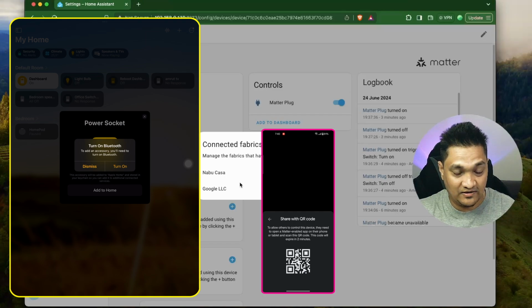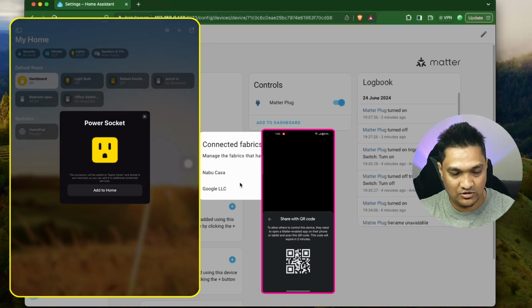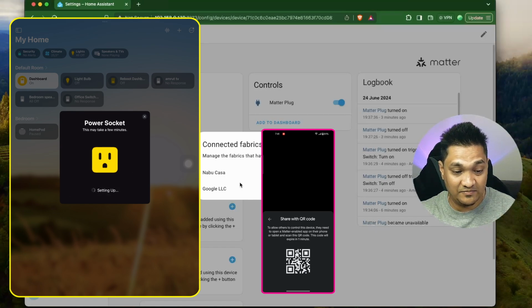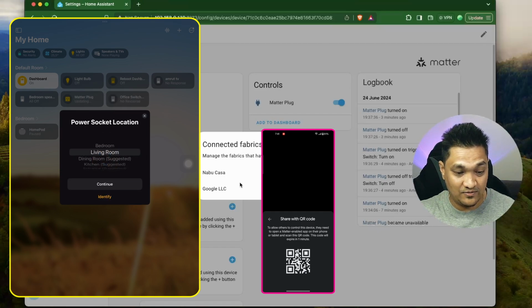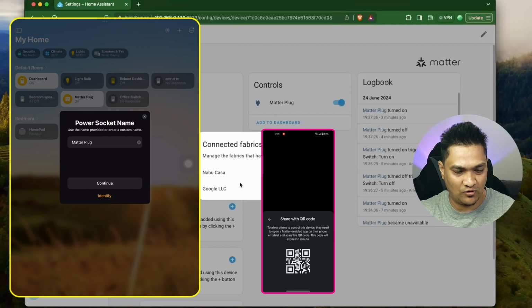So if you see right now, it's asking me to turn on the Bluetooth. Actually it's not required, but iOS devices require this. And now I'm going to click on add home. So right now it is setting up this power socket inside Apple Home. It has now added this socket, and now I'm going to add it to my, say, bedroom here, and click on continue. I'm going to call it Matter plug and click on continue. Then I'm going to click on continue once again and then done.